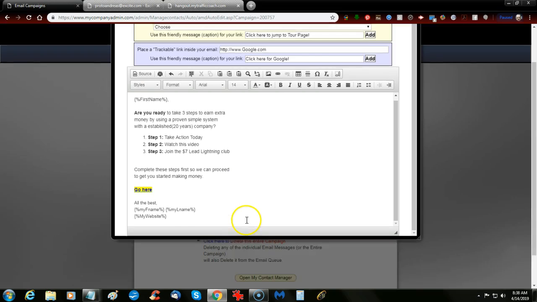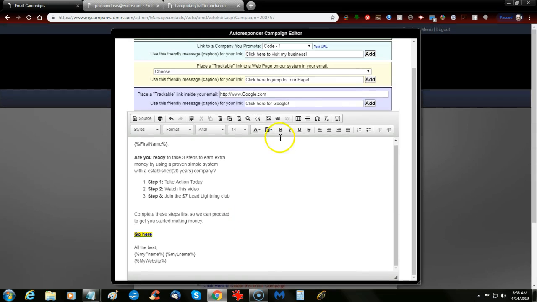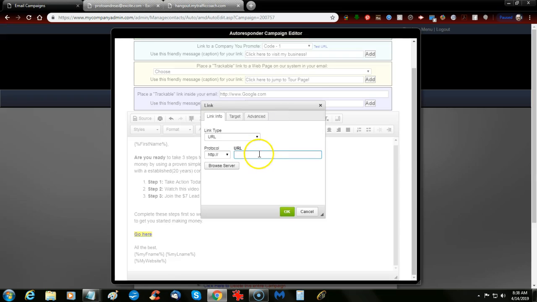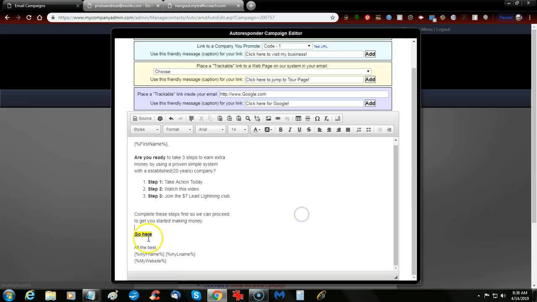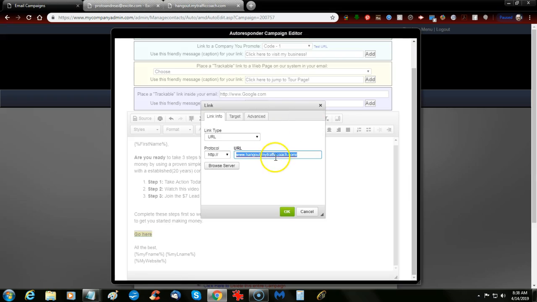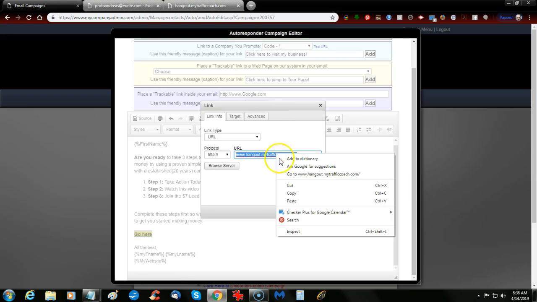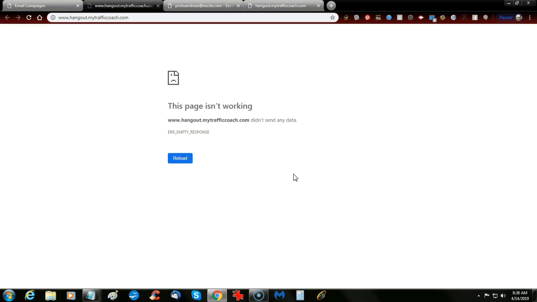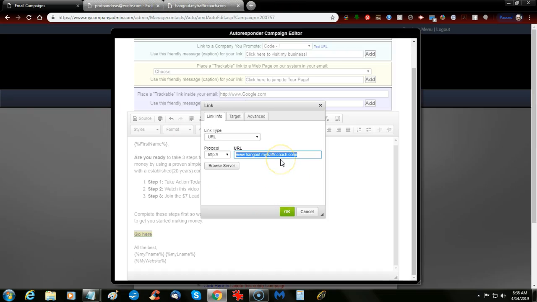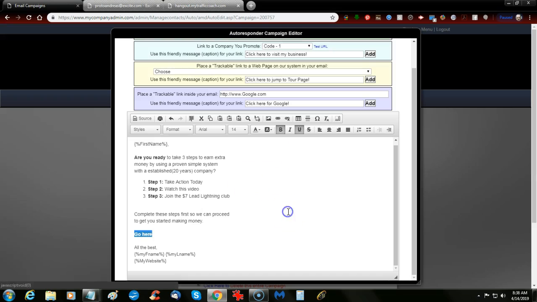And then what I can do is make sure that it works by right-clicking and saying go to, and it doesn't work. So maybe I need to take the triple dub out. Take that out and say go.